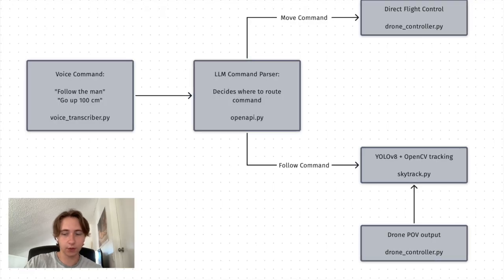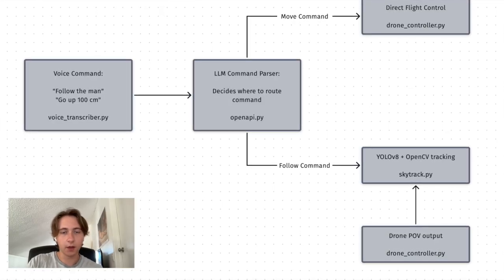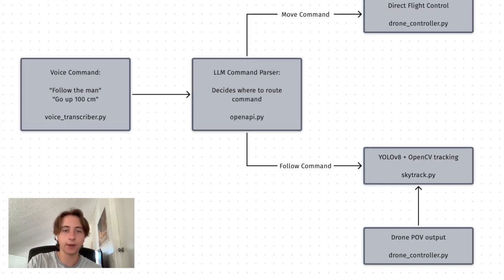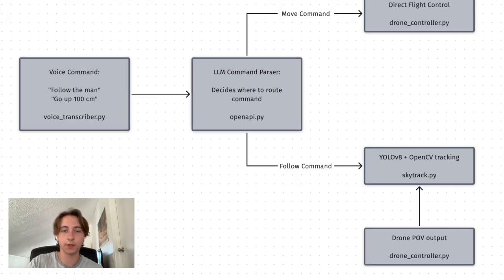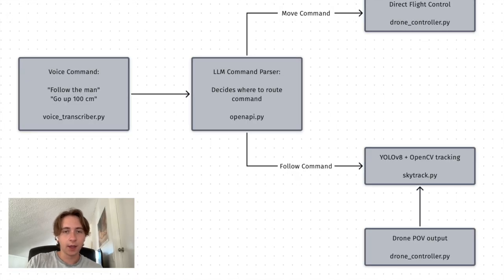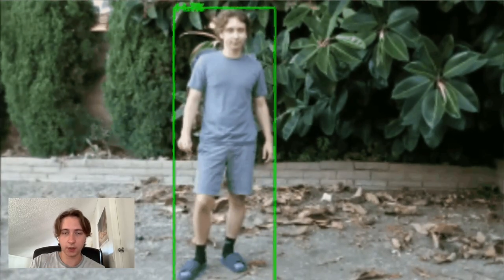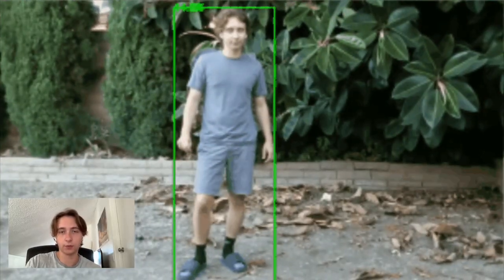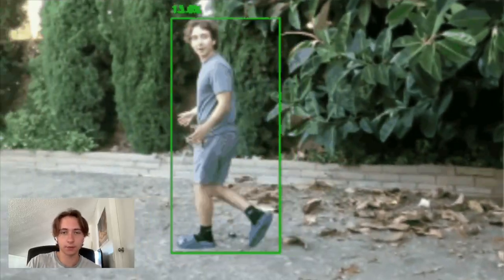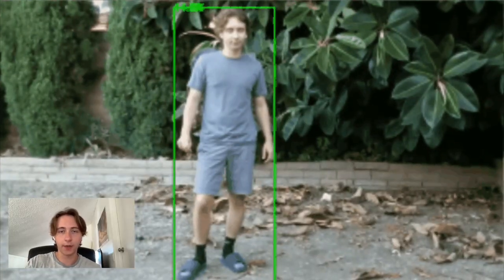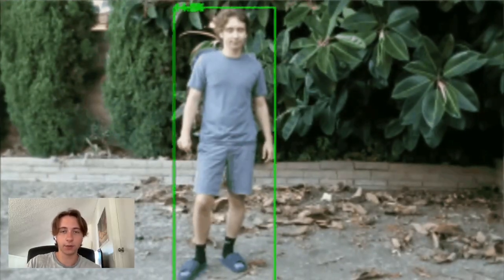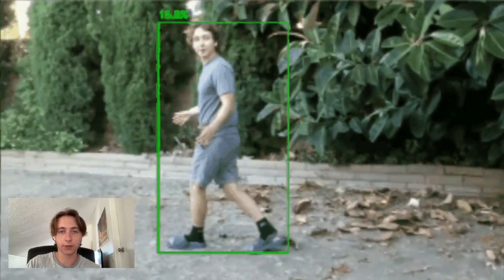And these discrete actions go to dronecontroller.py, which sends direct discrete flight instructions to the drone, or to skytrack.py, which uses YOLOv8 and OpenCV to lock onto a target. I also want to talk about that specific process. As you can see here, you get a bounding box around the object that the drone is supposed to follow, and that's obviously the vision model doing that, and that then allows the whole pipeline to make various calculations as to where to move: forwards, backwards, or stop.